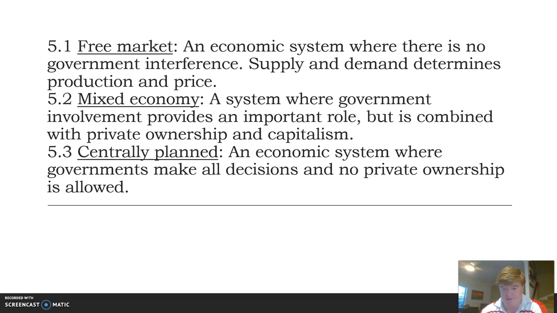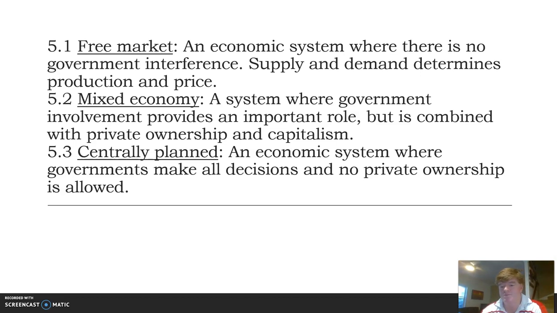Let's go down to the other extreme, the centrally planned economy. So this is where governments make all decisions and there's no private ownership. People don't own their own business, very different from Australia. And in this case, the video watched from North Korea is a great example. They even talked in that video about just a small sort of rural market. The government didn't even like that. Didn't like people buying and selling, exchanging in that way. It all goes through government decision making.